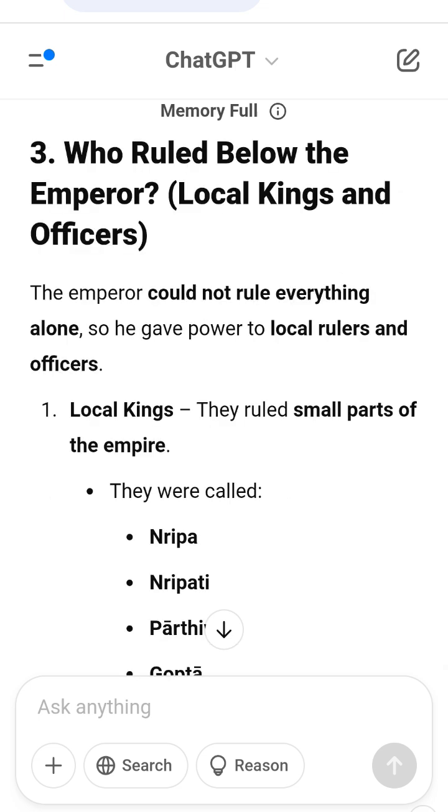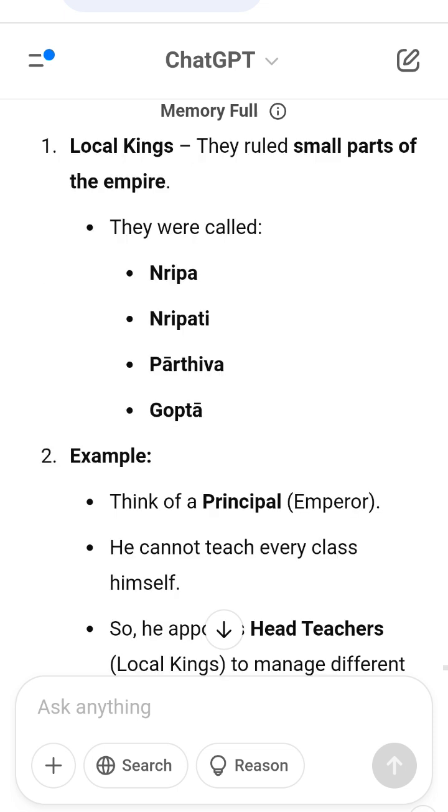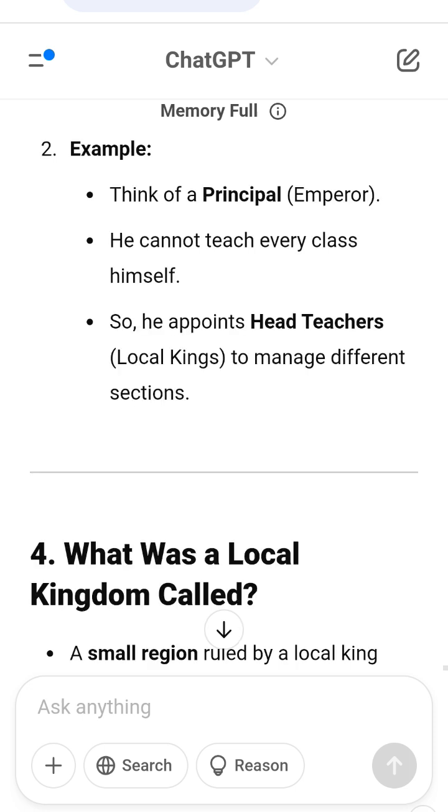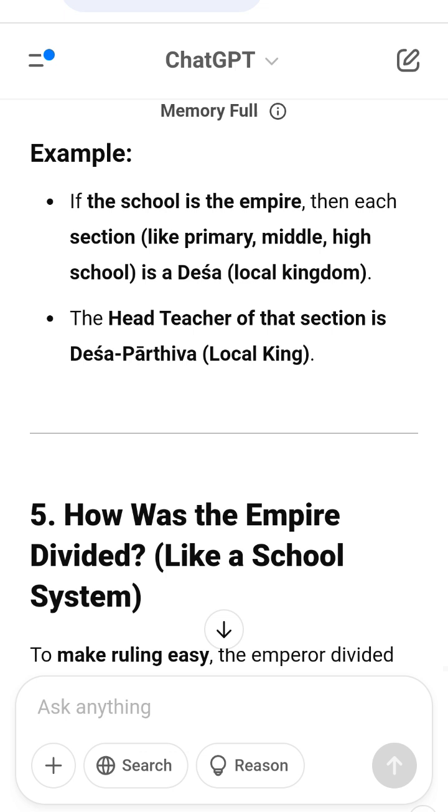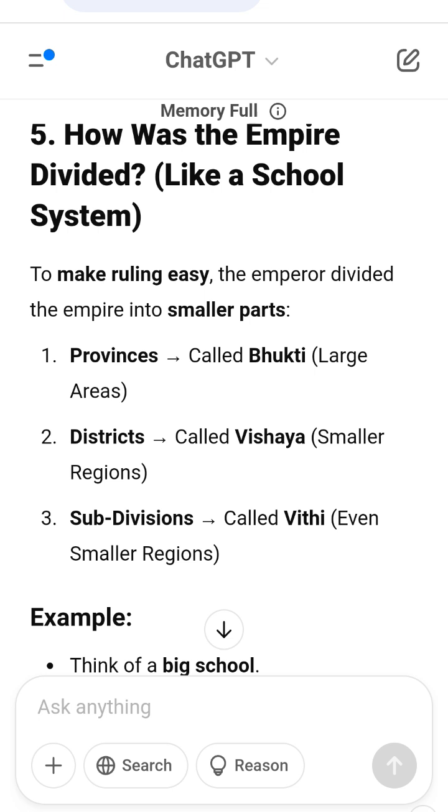The district officer was Kulavriddhi, and his title was Kumaramatya. 5. Lata Vishaya, a rich and prosperous district in western India. 6. Vithi, subdivisions in a district. Each district had smaller parts called Vithi. The officer in charge of a Vithi was called Ayuktaka. Example, think of a vice principal, governor, managing many teachers, district officers. Each teacher has different sections of students, subdivisions or Vithi.